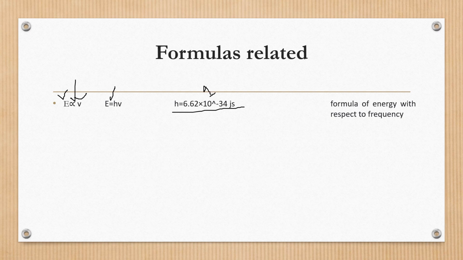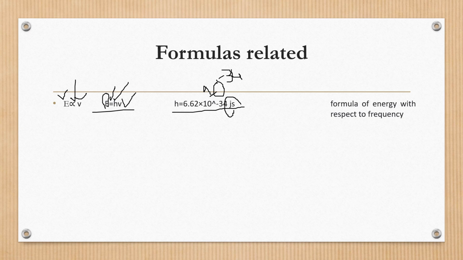Now here let me write it. 10 raised to power minus 34 joule per second. That's the unit to calculate the energy. Now this formula is the formula of energy with respect to frequency. If frequency is given to you and you have to find the energy, you will use this formula. Here h is a constant.